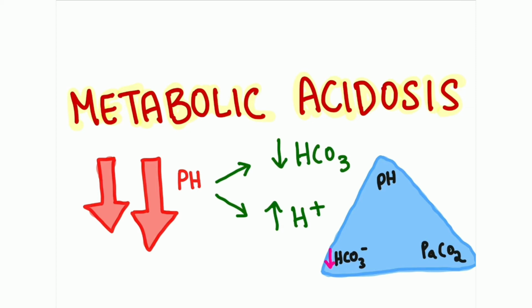For example, when the bicarbonate is lost, that can lead to decrease in pH, and as a compensatory mechanism you will see reduction in PaCO2. In contrast, if bicarbonate increases, that can lead to increase in pH, and as a compensatory mechanism you will see increase in PaCO2. It is important to remember the relationship between these three parameters.